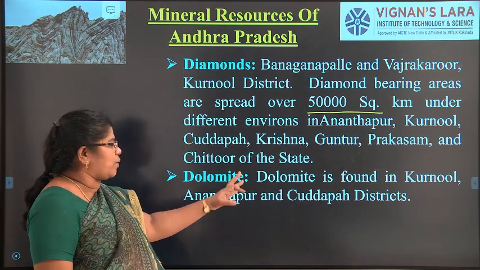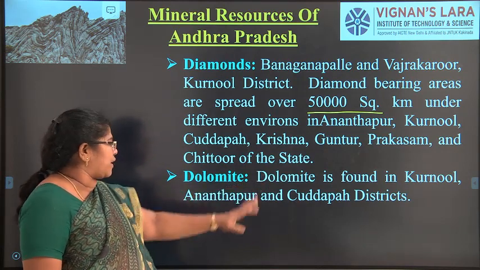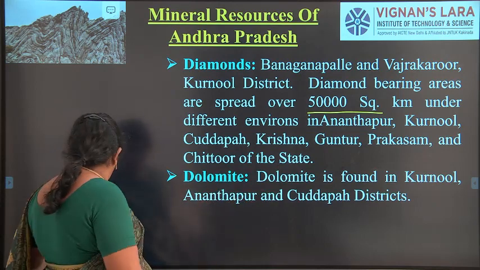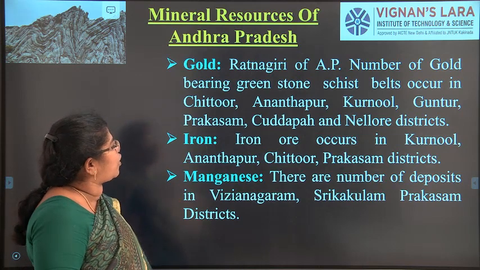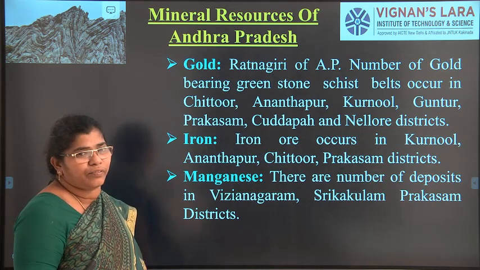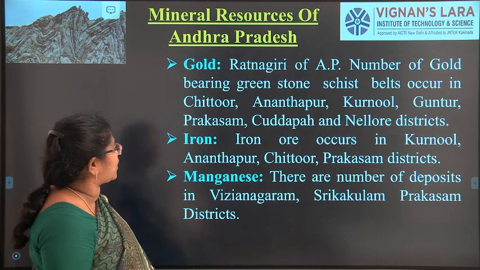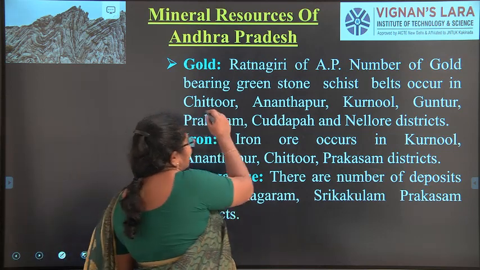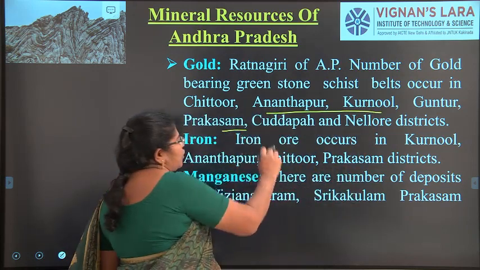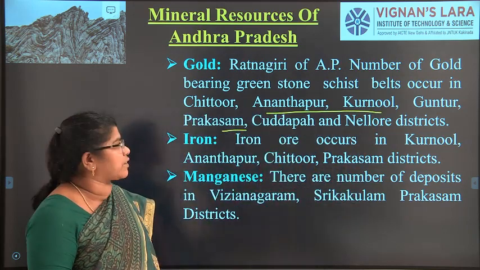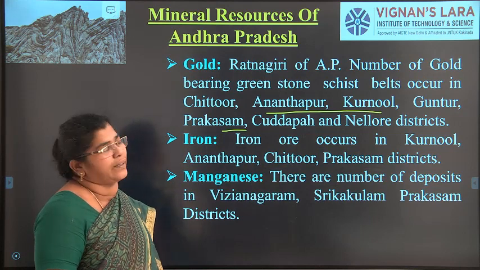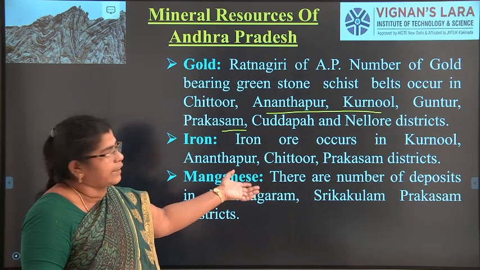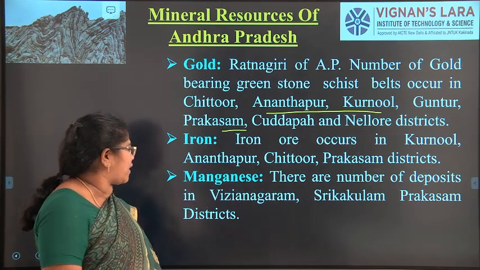And also dolomite. Dolomite is found in Anantapur, Kadapa and Kurnool. This dolomite is used for cementitious bonding. Okay. And the next one, gold. Gold Ratnagiri is the main place, all of you know this place where gold is found in very high amounts. And also in other places, Chittoor, Anantapur, Kurnool, Guntur, Prakasam, Kadapa and Nellore districts also have gold minerals under the earth surface. And iron ore is found in these districts again in Kurnool, Anantapur, Chittoor and Prakasam districts.